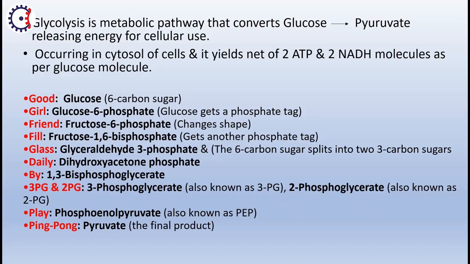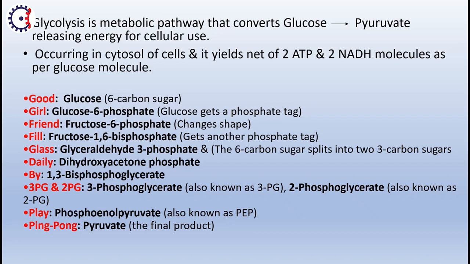So what are we going to learn? Glycolysis. Glycolysis is a 10-step process. The mnemonic we are going to learn is a sentence: good girlfriend fill glass daily by 3 PG and 2 PG play ping pong.